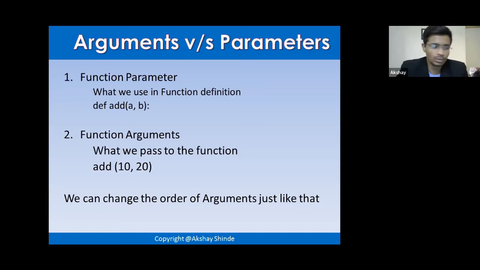I just don't want you to be like that. I want everything to be clear to you. So make a note: whatever you pass to the function is an argument, and whatever you give inside the function definition is called parameters. Whenever you're defining a function, you give parameters. Whenever you're calling a function, you give arguments. Is that clear?